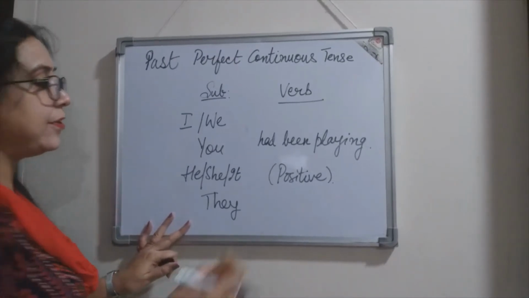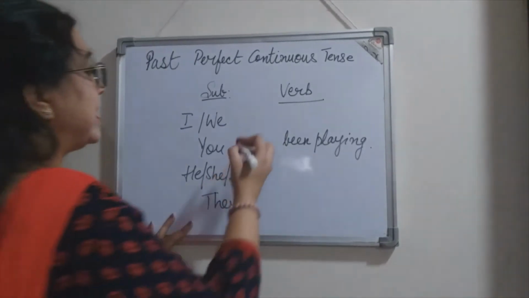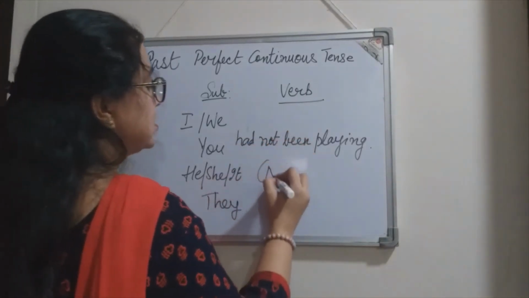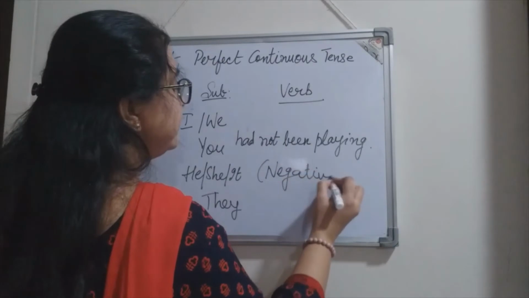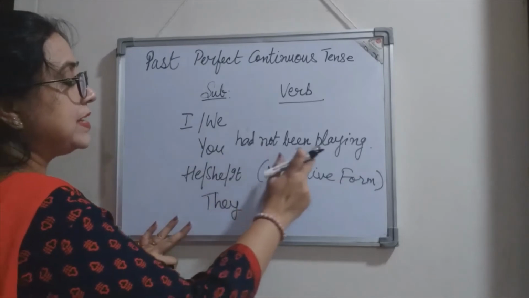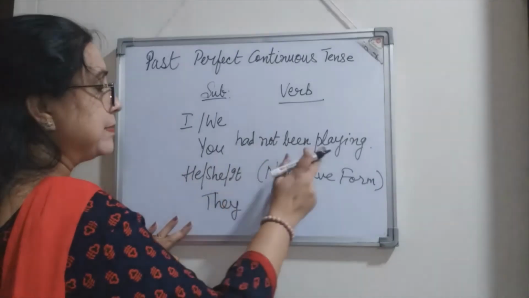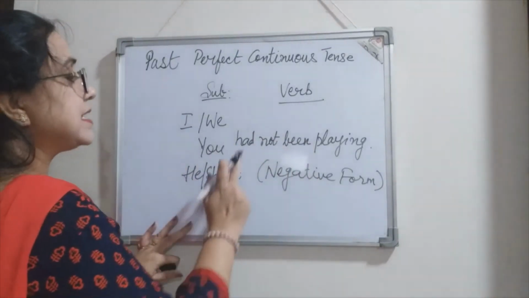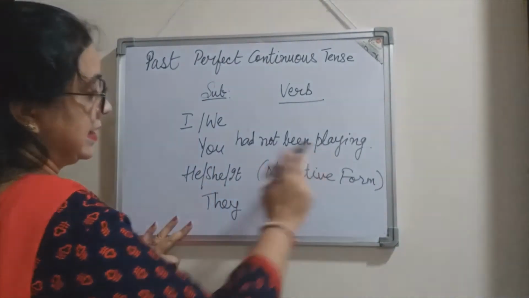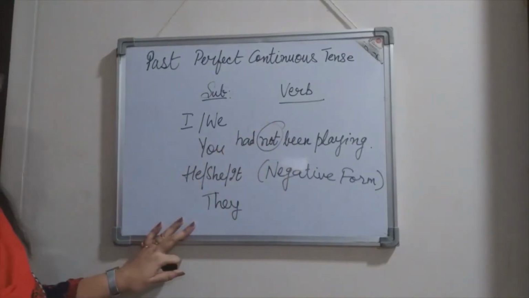Now for negative form, what should we do? We just have to add not. So where will we use not? Had not. Now this becomes the negative form. So let us see the sentences. I had not been playing, we had not been playing, you had not been playing, he, she, it had not been playing, and finally they had not been playing. So these are the negative sentences, right?